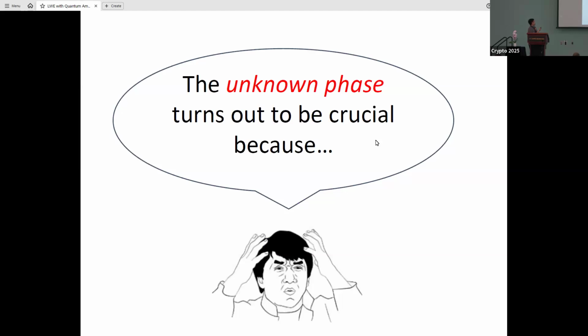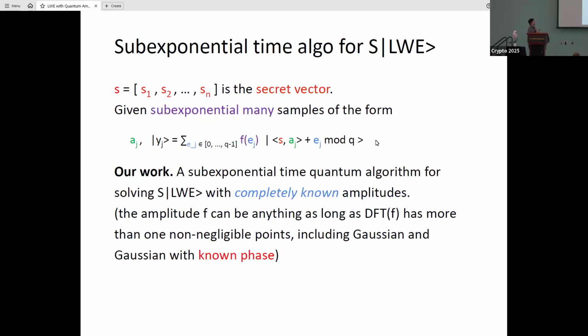So you may ask, what does the unknown phase stand for? We didn't know how to avoid the unknown phase, but we know that it turns out to be crucial because we have a subexponential time algorithm for SLWE when the phase is completely unknown. And this is a more generalized result because we have this algorithm when the DFT of f has more than one non-negligible point, including Gaussian and Gaussian with known phase.